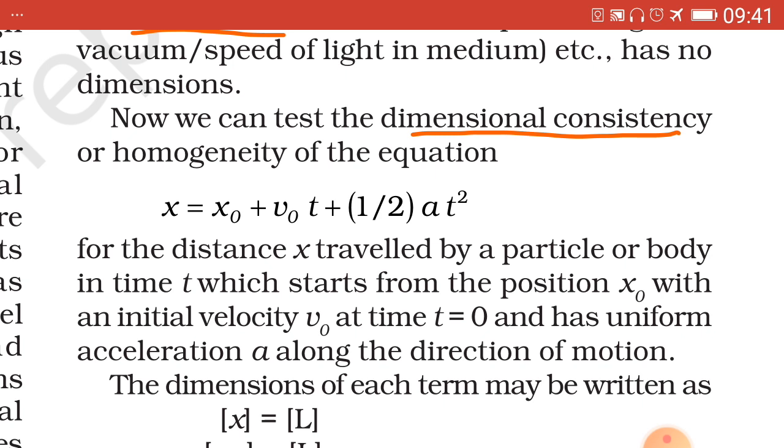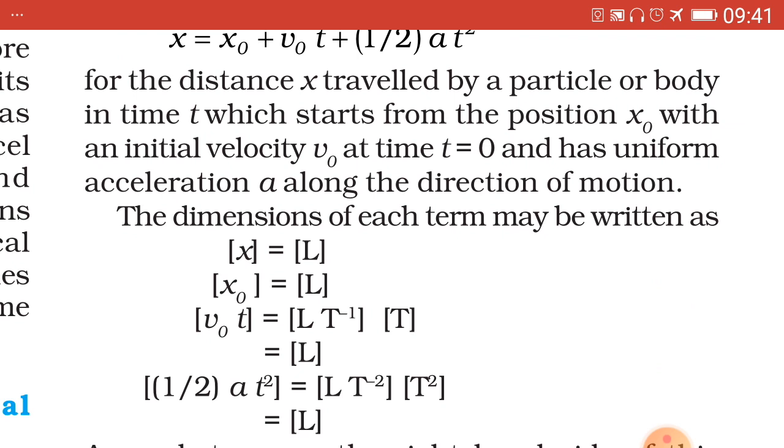Now considering LHS and RHS, both sides, we find the dimensional equation. First for LHS, the term is x only, so x equals capital L, that is L raised to 1. Now x0 again represents the position, the initial position, which is again represented by L raised to 1.